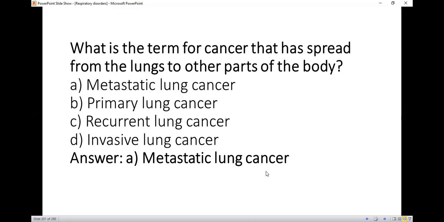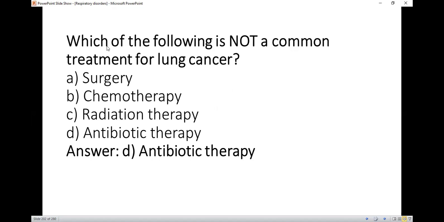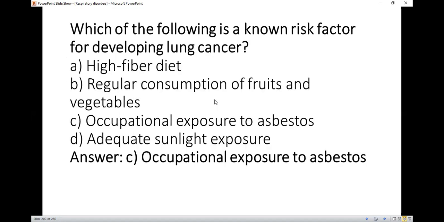Metastatic lung cancer refers to a cancer that originated in another part of the body and has spread to the lungs. This type of cancer is also known as a secondary lung cancer. Which of the following is not a common treatment for lung cancer? So right option है एंटीबायोटिक। नॉट है तो एंटीबायोटिक, या सर्जरी हम करते हैं या कीमोथेरेपी या रेडिएशन थेरेपी।